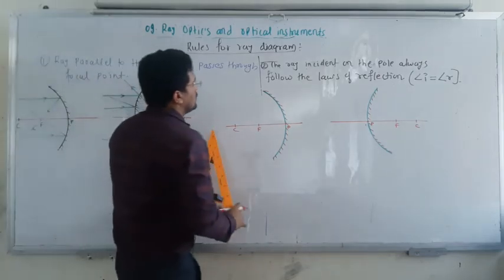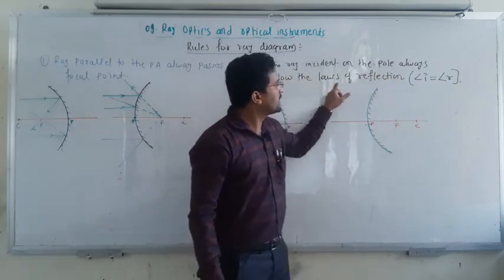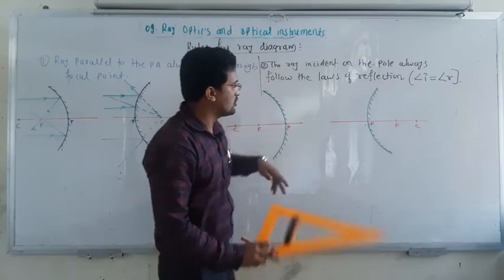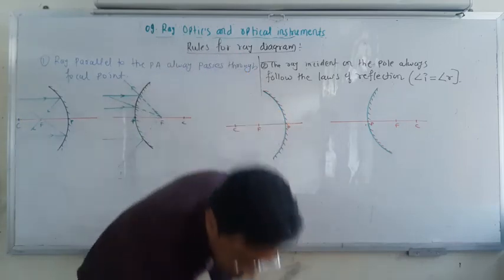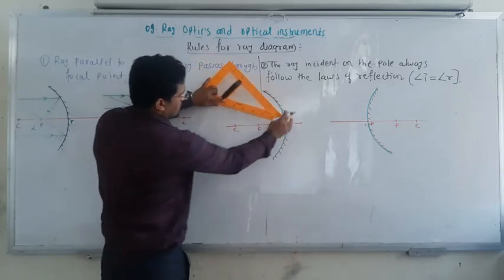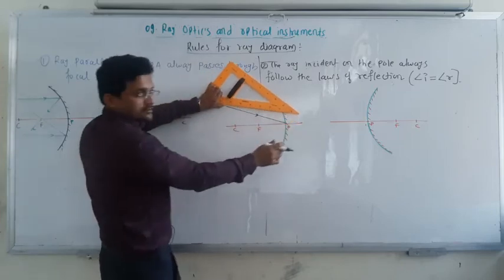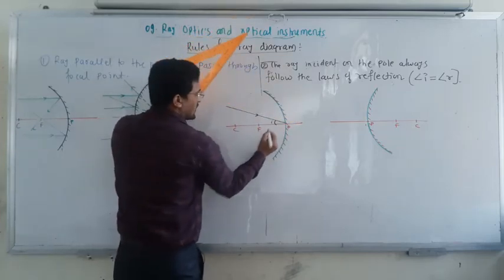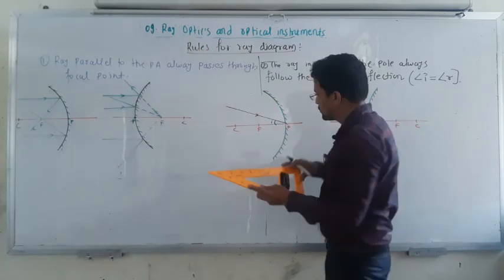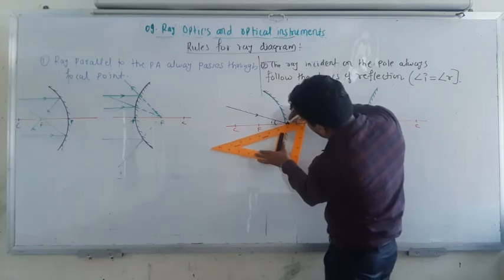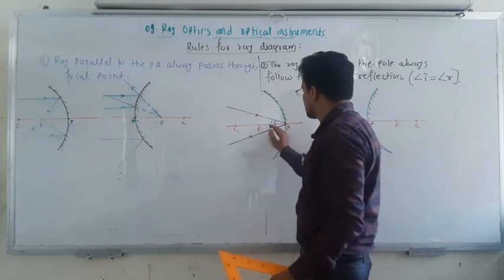Okay, now, so what is the rule? The ray incident on the pole is always reflected back with the same angle. That means laws of reflection. So suppose any ray which is incident in this manner from the object, and if this is the angle of incidence, then what will happen? The reflected ray follows the same angle. So this is the angle of reflection. So angle of incidence is equal to angle of reflection.